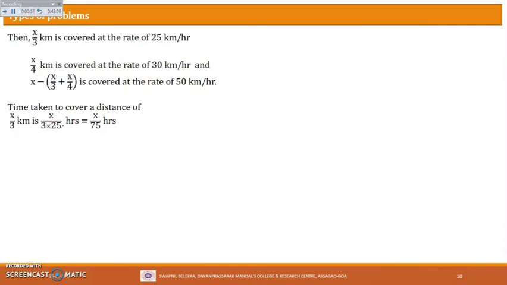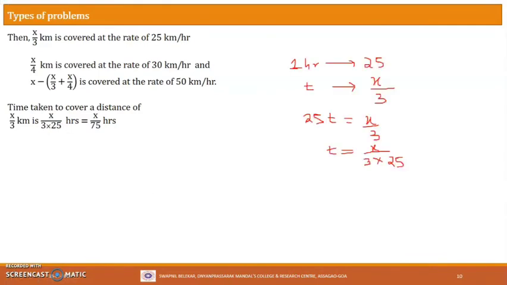Now what does it mean here? What is given here? x by 3 kilometer is covered at the speed of 25 kilometer per hour. So what does it mean? It means that to cover a distance of 25 kilometer, it is taking 1 hour, right? Now to cover a distance of x by 3 kilometer at this speed, what time will it take? We don't know the time, so let us consider it t. To find this t, what you do is cross multiplication.